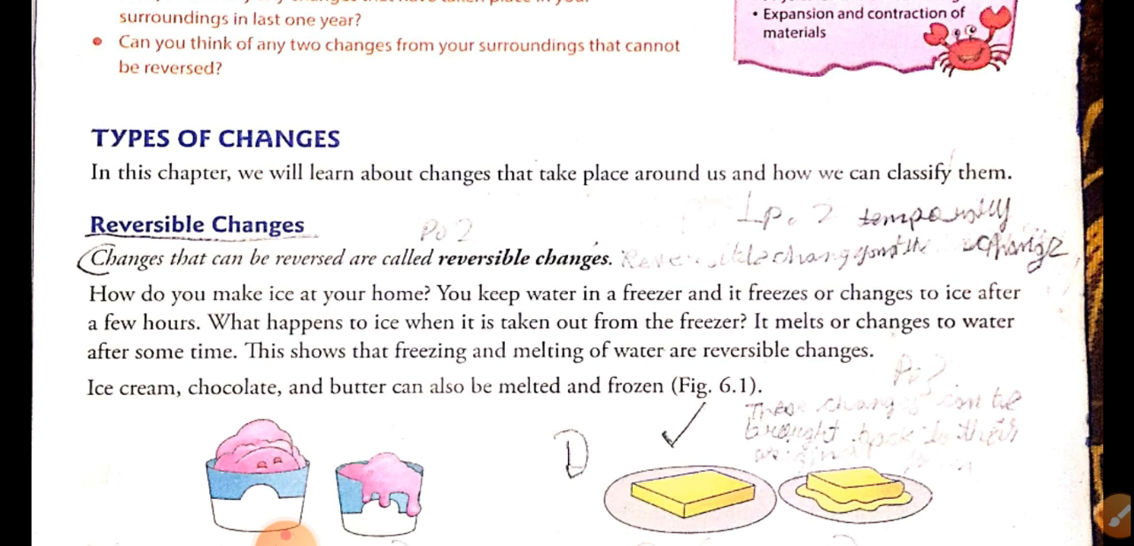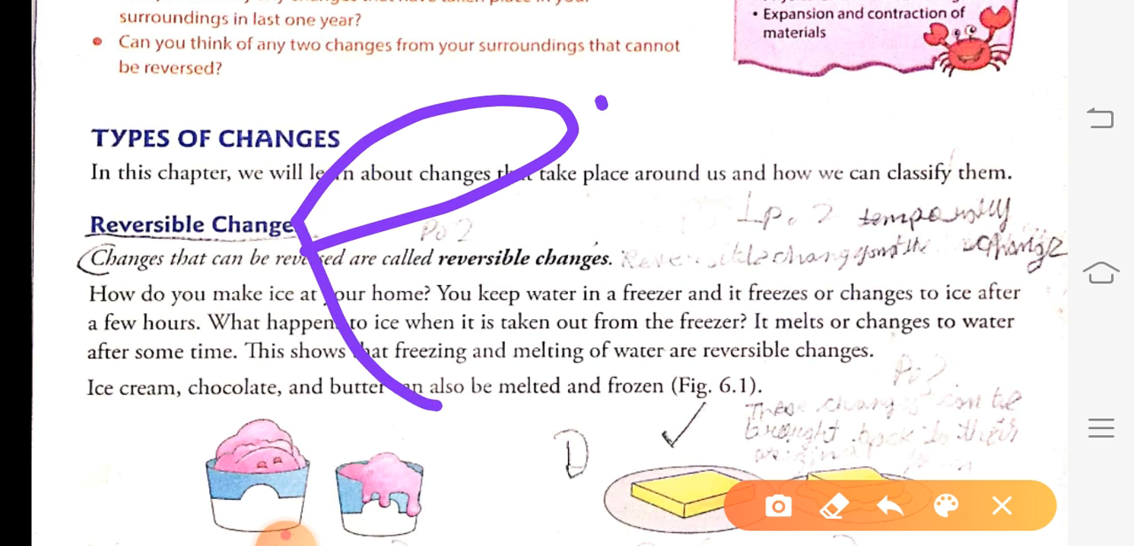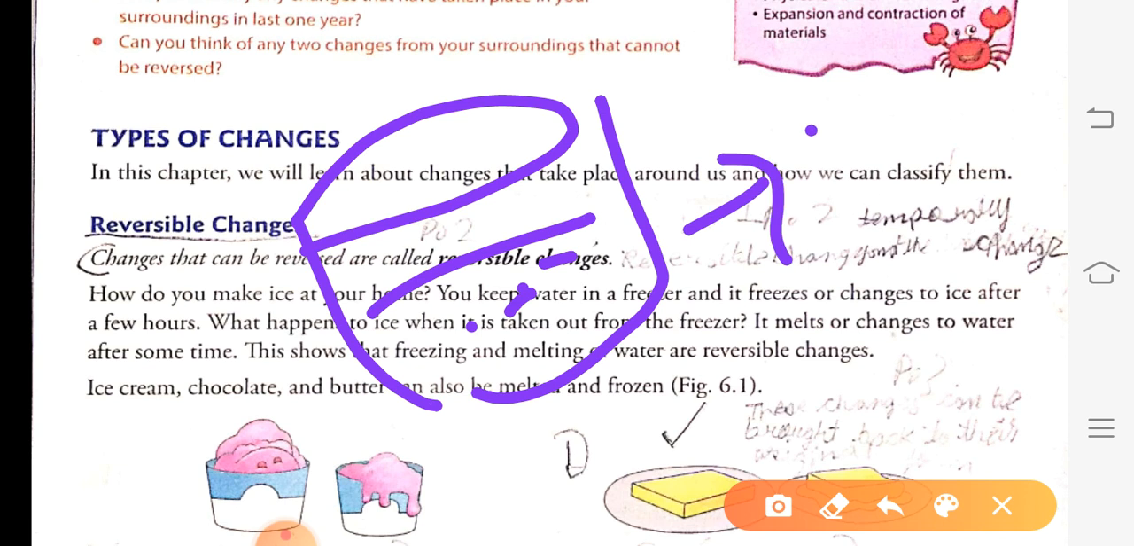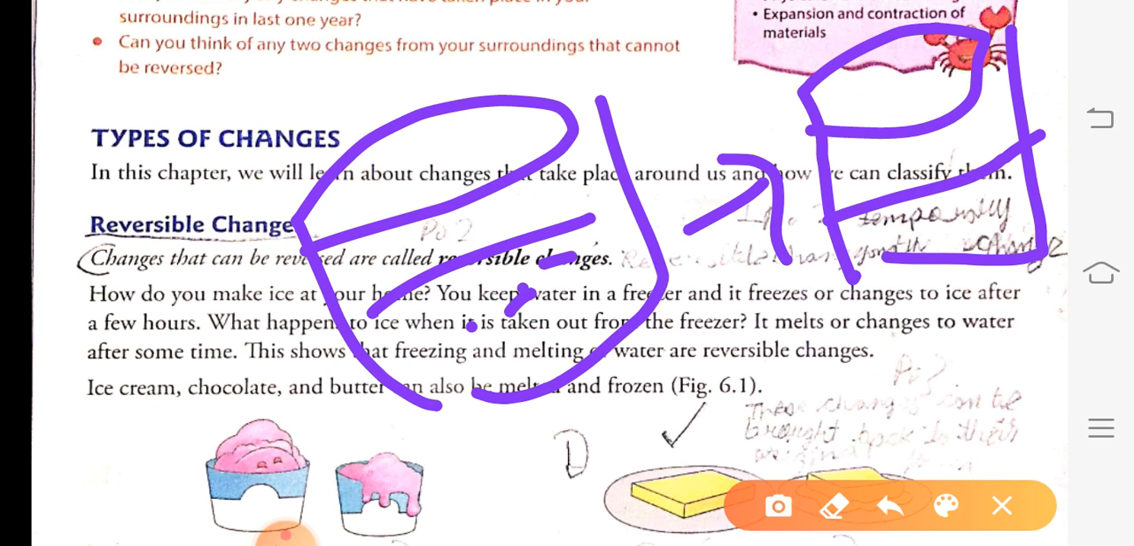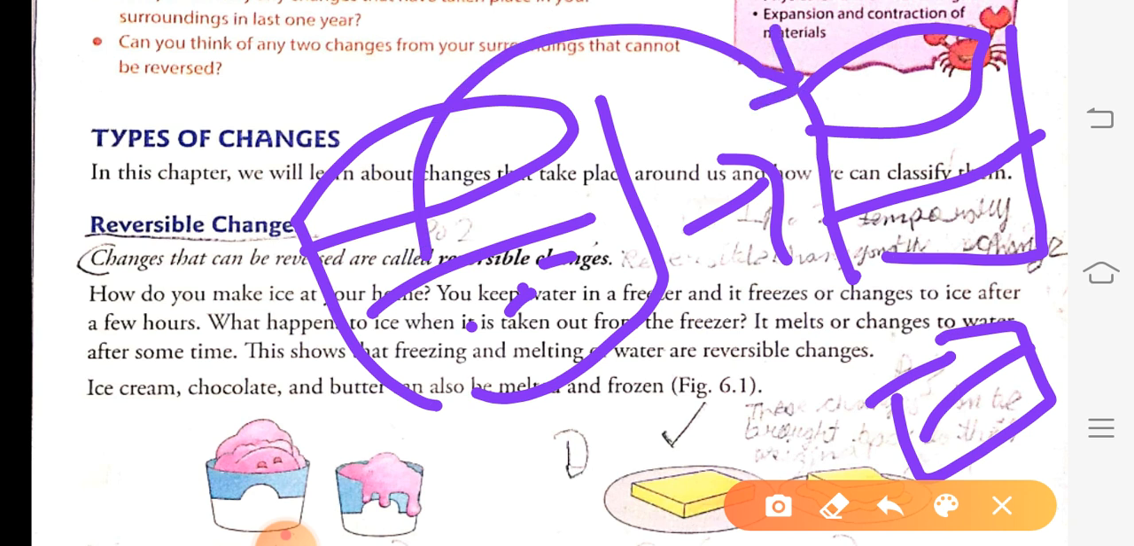After some time, you will see that the water has become ice. Now take this ice and again keep it outside of the refrigerator. It will turn into water again. So you have seen that water changed into ice and ice again changed into water.